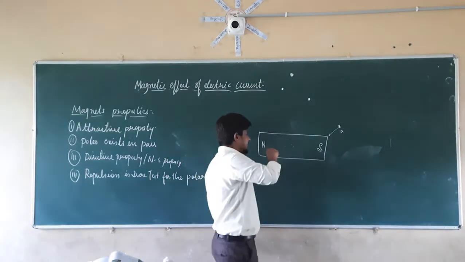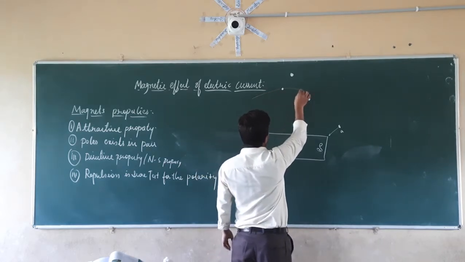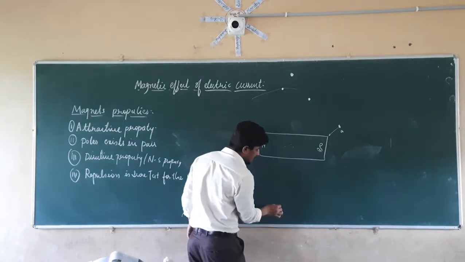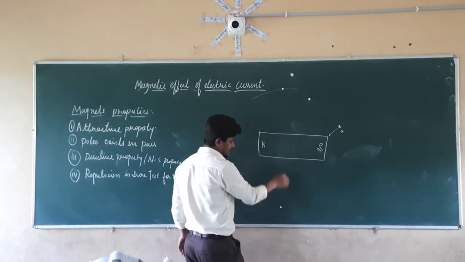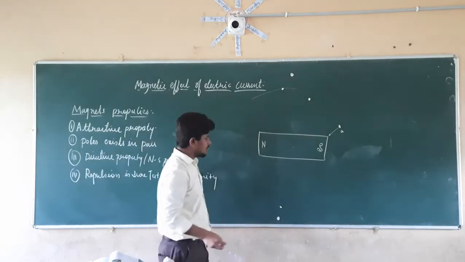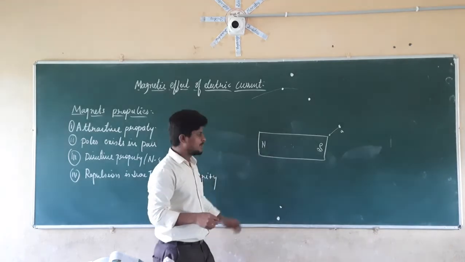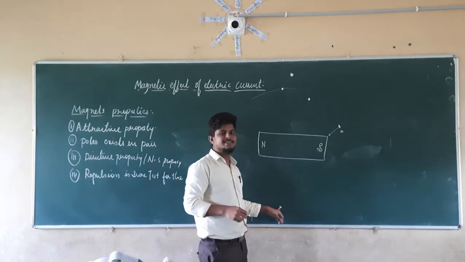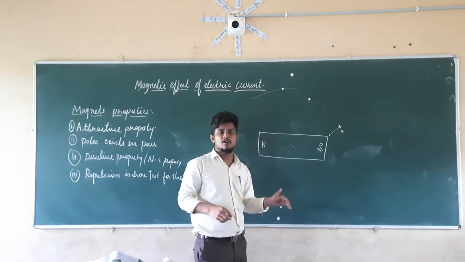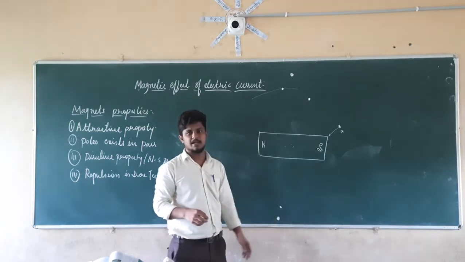Since the attractive force limit exceeds here only, which is the last. In the same manner, if you take the iron nail here also, it is attracting. After this point, if you take the iron nail here, it is not attracting. So in this manner also, the magnetic property, that is nothing but the attractive property of the magnet, is exceeded here. So above that, it is not attracting the iron.